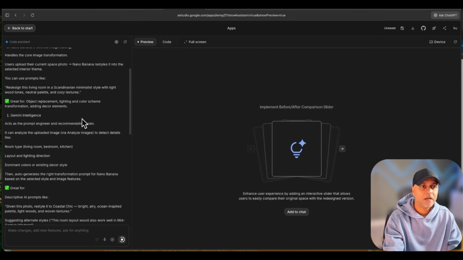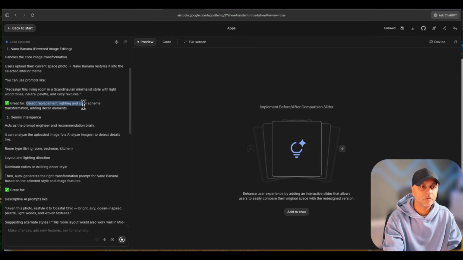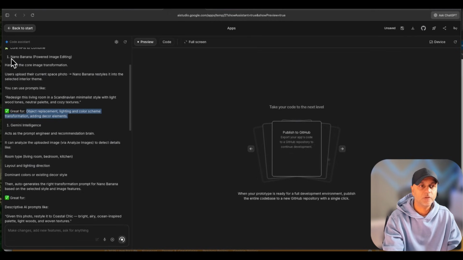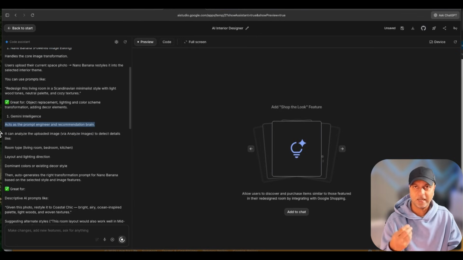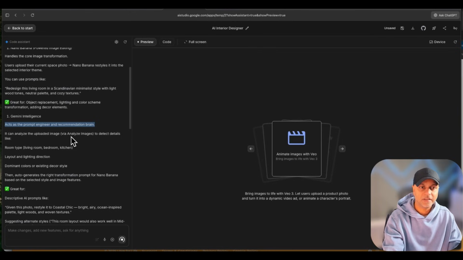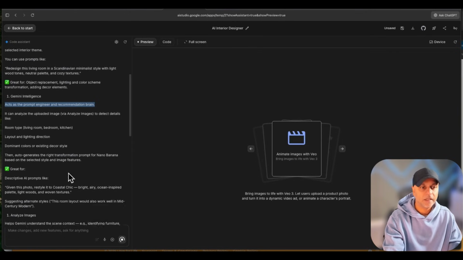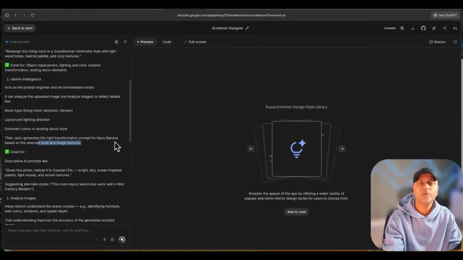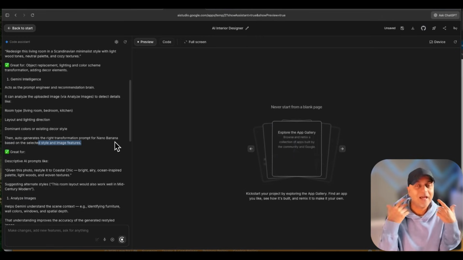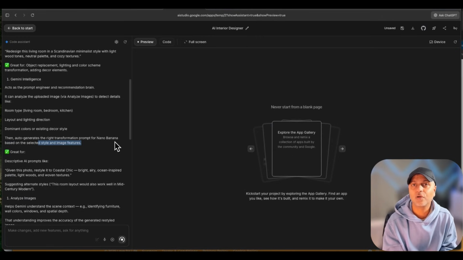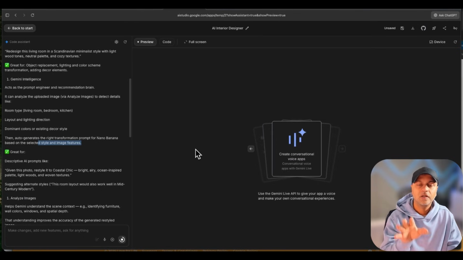So it's building the app, and on the left side you can see we have object replacement, which we'll use Nano Banana for, and then also Gemini intelligence, where it will do the prompting to tell Nano Banana exactly what to do. It'll analyze the uploaded image, detect the details, and then auto generate the right transformation prompt for Nano Banana, which is the hardest part for me. I don't have that interior design brain, so I don't know how to prompt Nano Banana to get the right result.